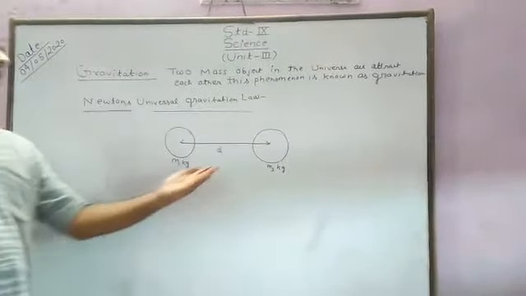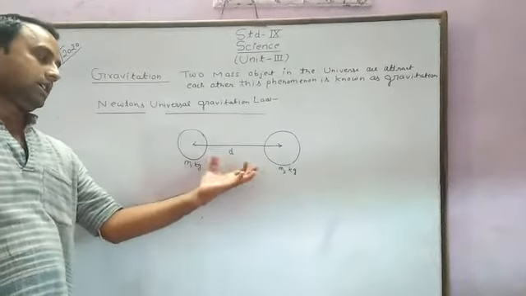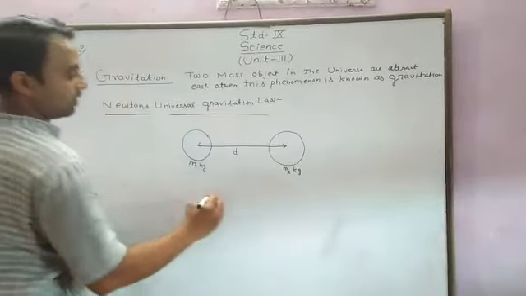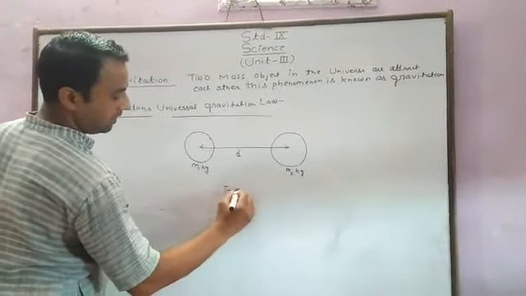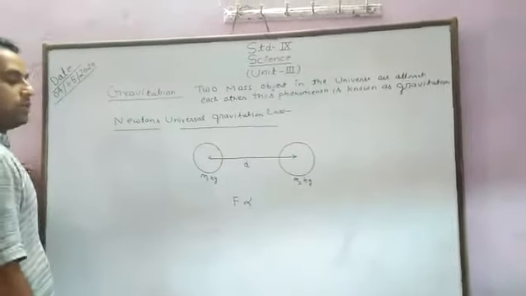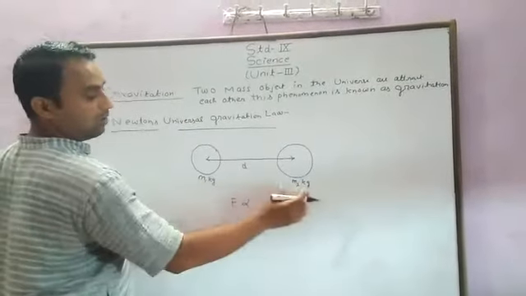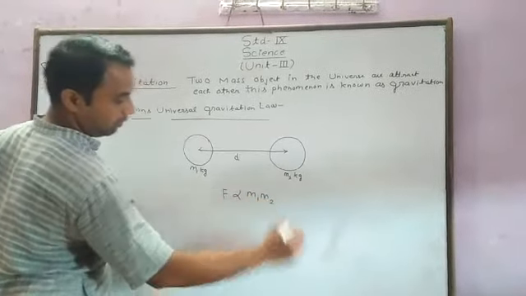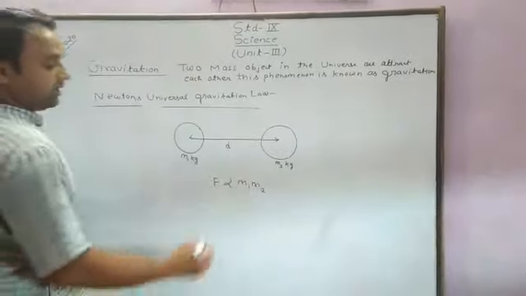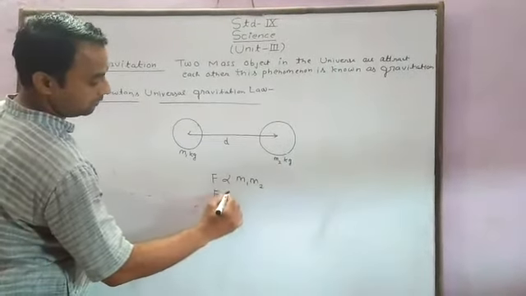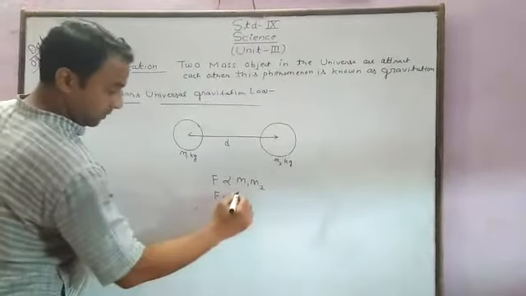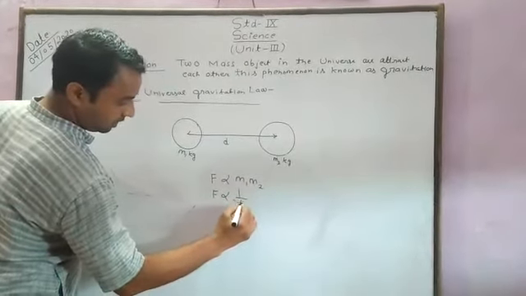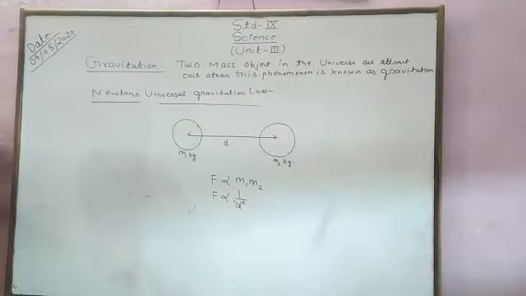The center to center distance between the two masses is d. Newton says that the force of attraction is directly proportional to the product of the two masses, m1 into m2, and also says that this force is inversely proportional to the square of the distance.